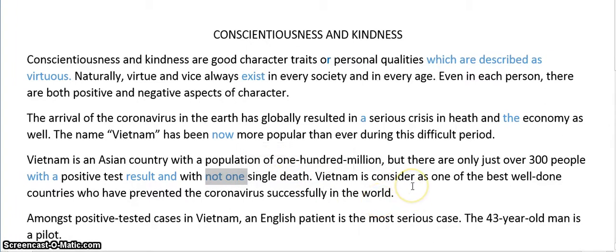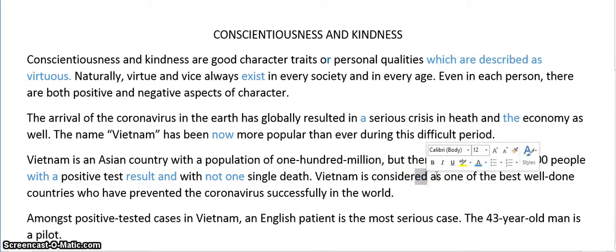Vietnam is considered, passive. So we need the past participle. Vietnam is considered by who? By people in the world. Is considered by. So I've just changed that to the past participle. Vietnam is considered as one of the best. Well done. Okay. One of the best, well done. We can take away well done because best is already saying that.